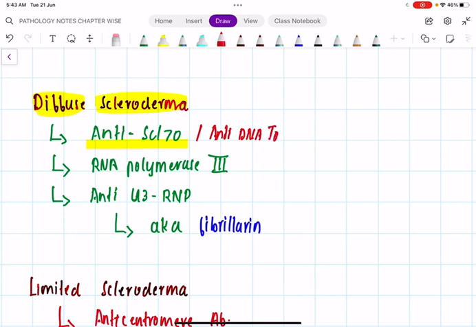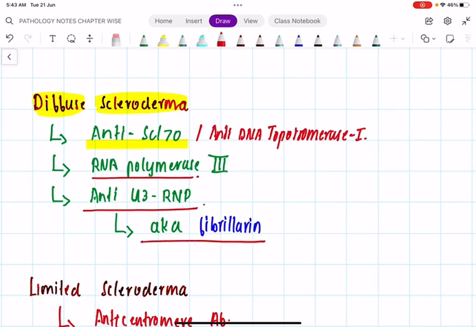Anti-DNA topoisomerase 1 antibody. Okay, then RNA polymerase 3, then anti-U3 RNP, that is anti-U3 ribonucleoprotein. This is also known as fibrillarin. This has been asked in AIIMS once. Fibrillarin is present in which of the following autoimmune conditions? Answer was diffuse scleroderma. Okay, this is important.